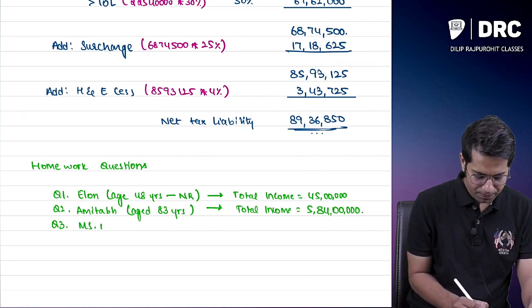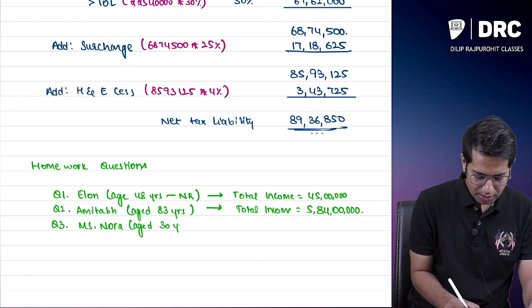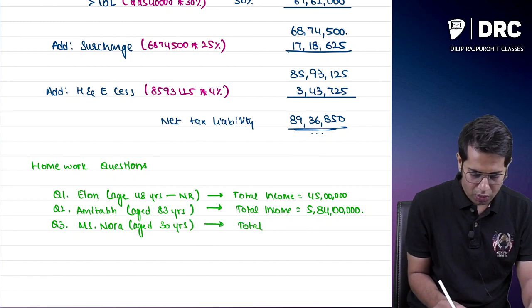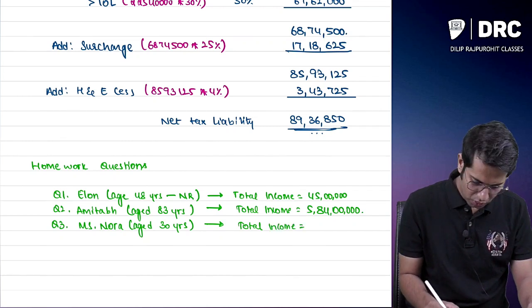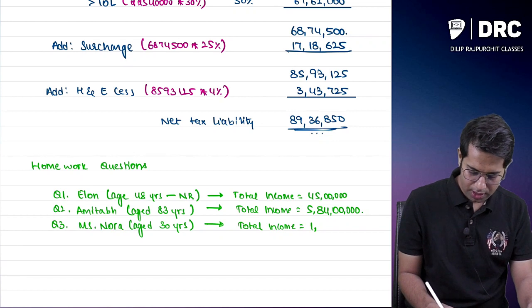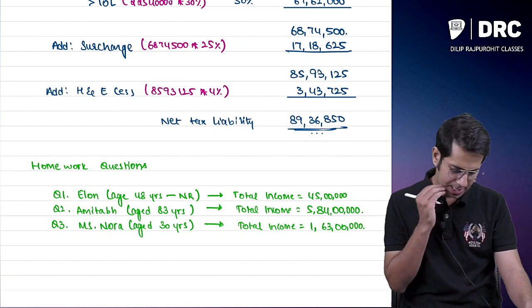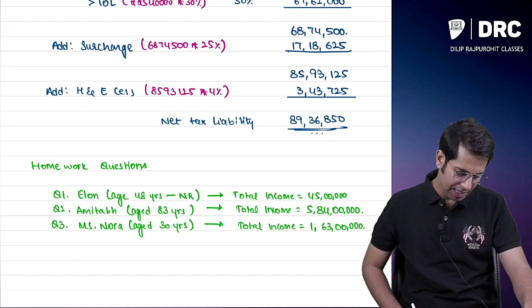Miss Nora, aged 30 years, has a total income of 1 crore 63 lakh. Compute her tax liability.